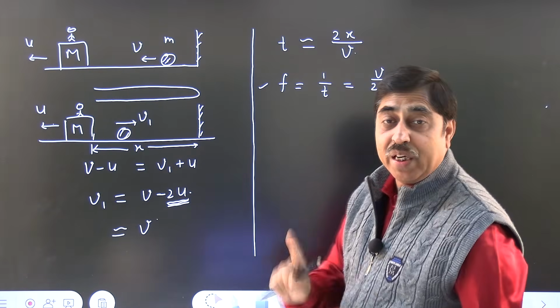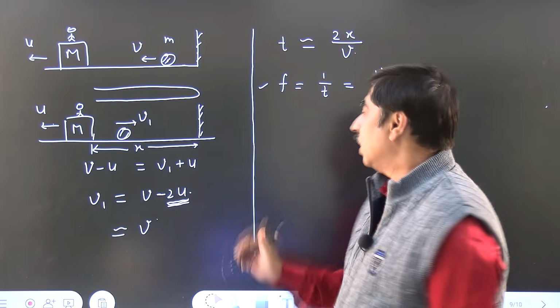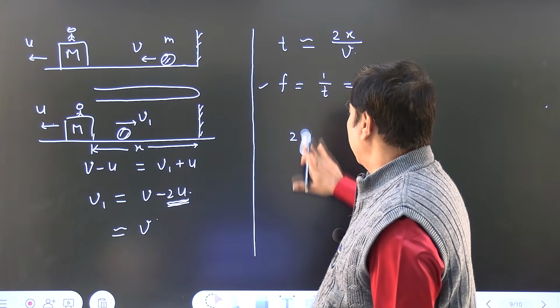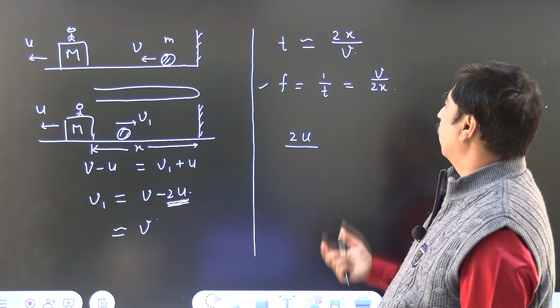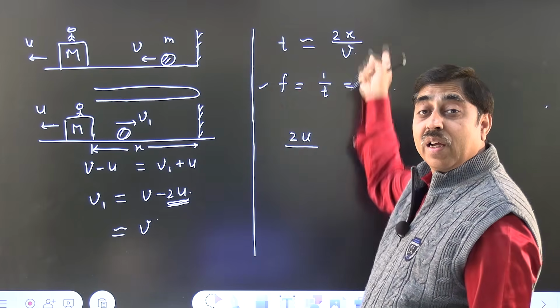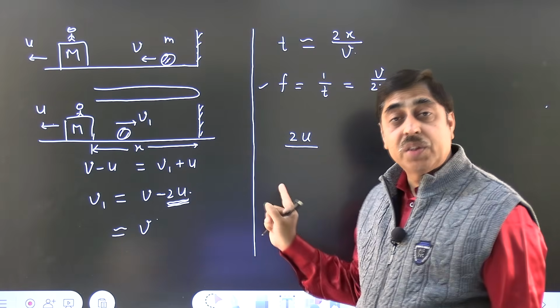So, the change in speed of the ball is 2u in a time interval of this much. In a span of this time, the speed of the ball changes by this amount.